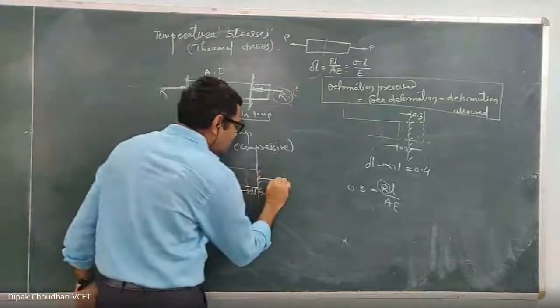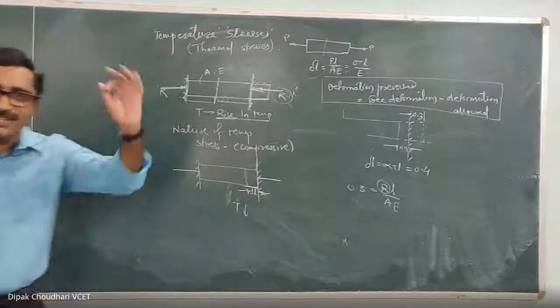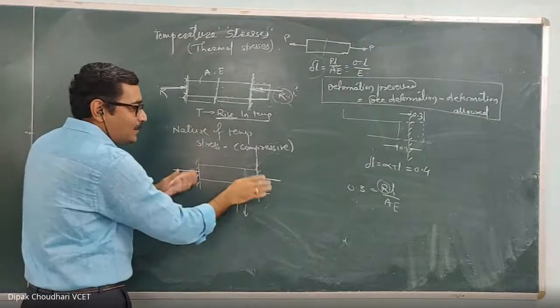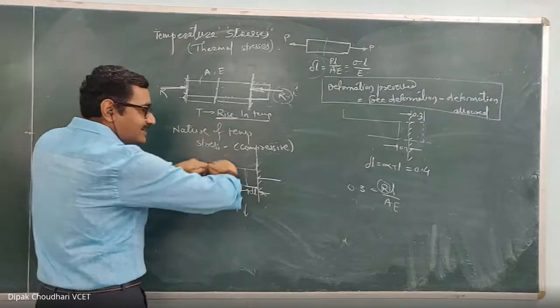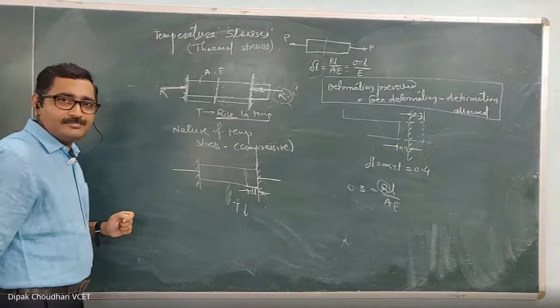And what is the nature of this reactive force in this case when there is a fall in temperature? Just imagine, the temperature is falling so it will contract, but the support will not allow that contraction. So to prevent this contraction, the support has to generate a tensile force, isn't it?